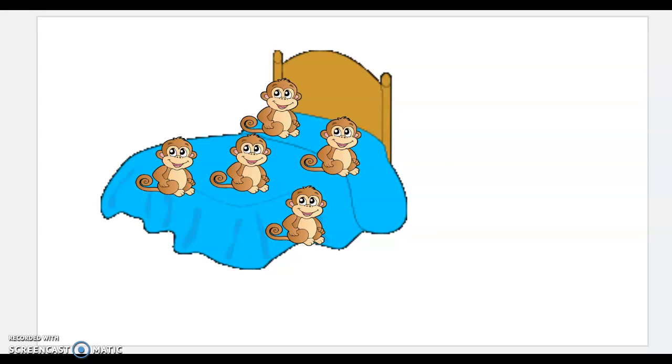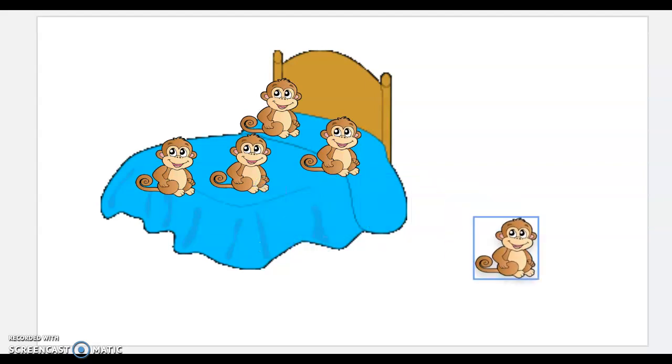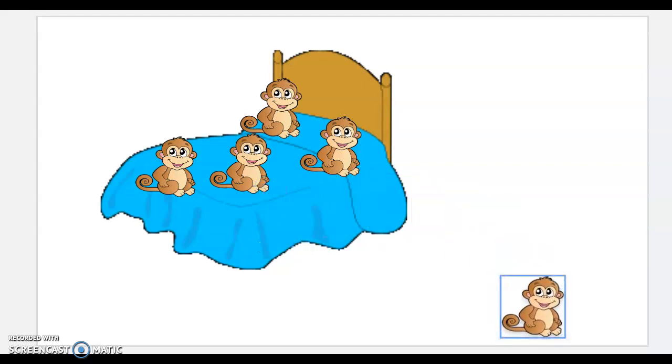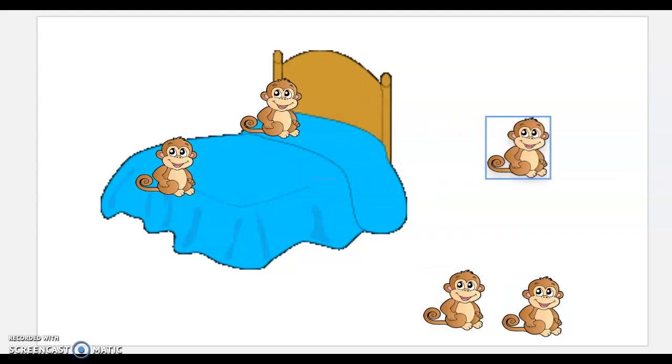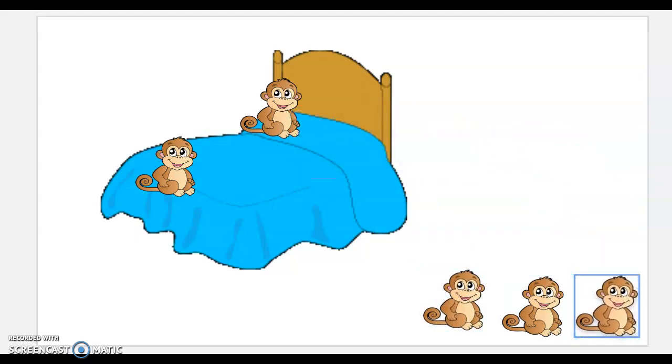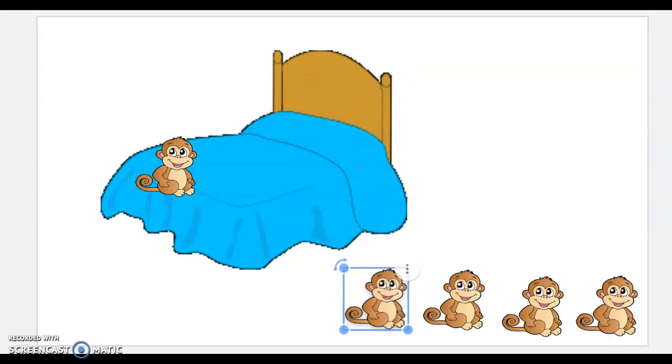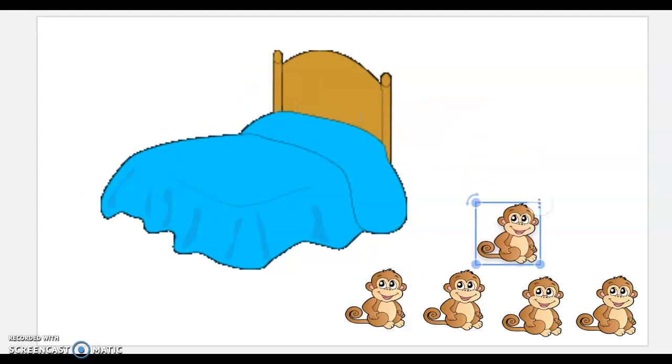And again, if I take my one monkey off, 4 and 1 is 5. 3 and 2 is 5. 2 and 3 is 5. 1 and 4 is 5. 0 and 5 is 5. I always had 5 monkeys in the room.